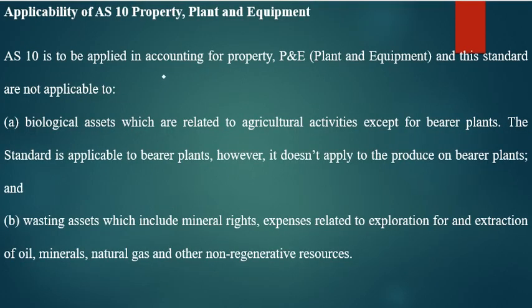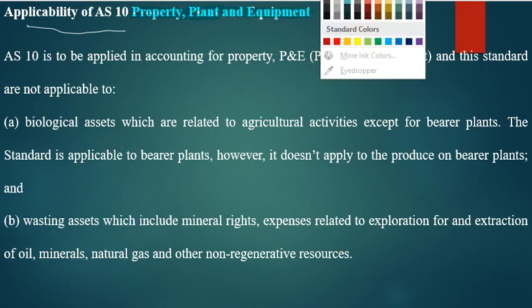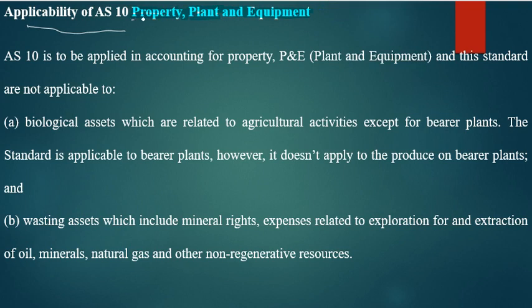Next, applicability. The applicability of AS 10 is property, plant and equipment. So what is property? Property means your building.